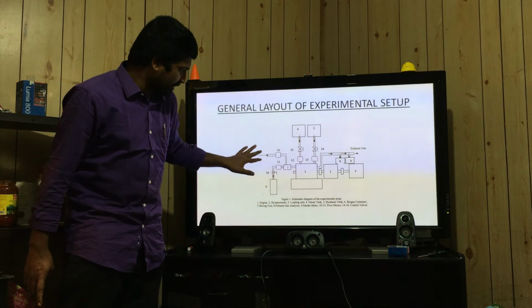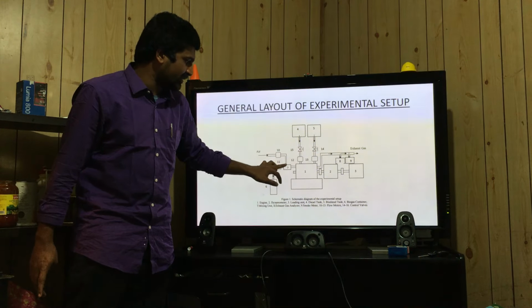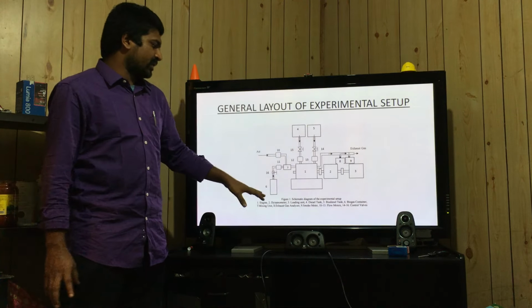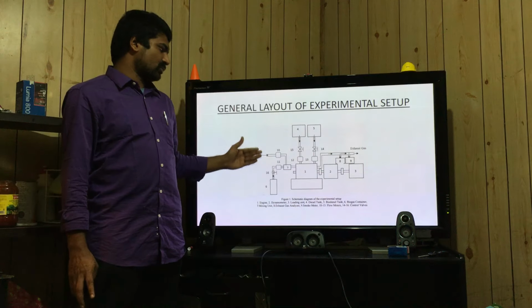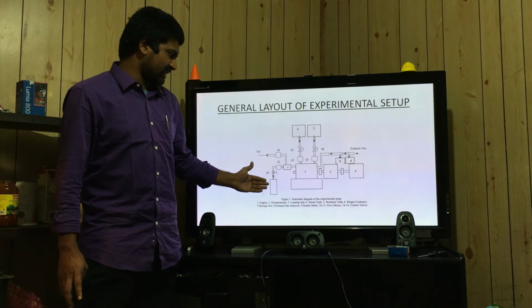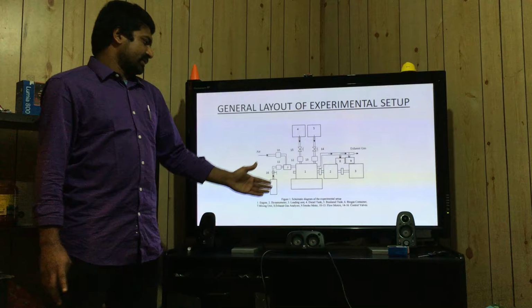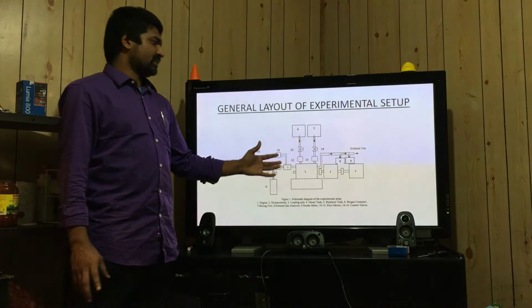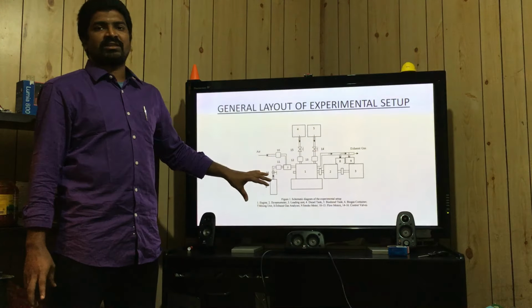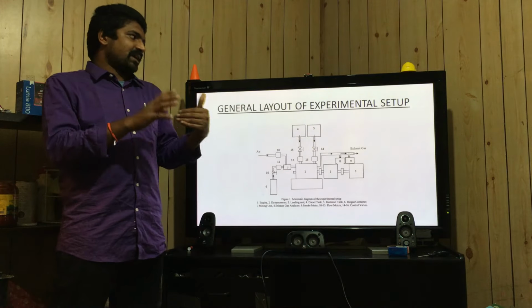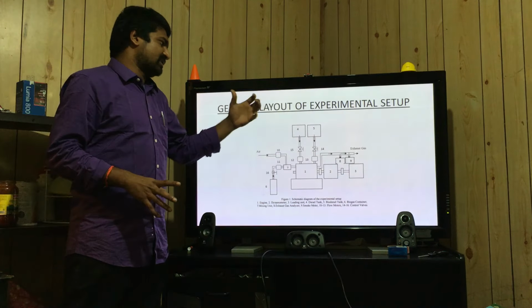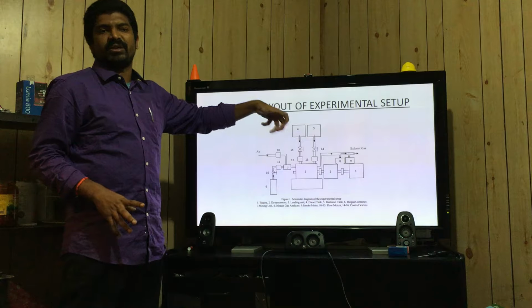And through here the air is injected, air is taken into the manifold, and several other components are laid out, like the smoke meter, which is placed here to measure smoke, and the gas analyzers, flow meters, and control valves. Everything is placed in this setup so as to measure the capacities and various working conditions of the experiment on the cylinder and the fuel mixture.